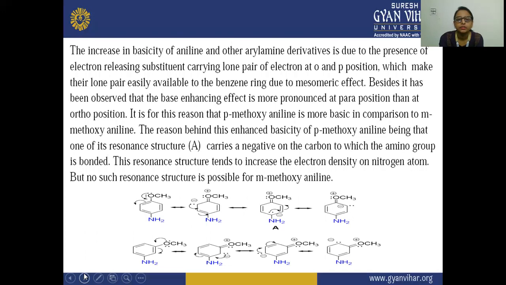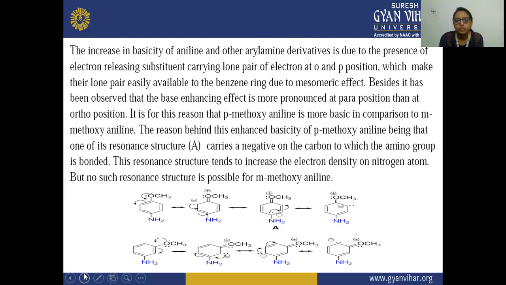Now, the increased basicity of aniline and other arylamine derivatives is due to the presence of electron releasing substituents carrying a lone pair of electrons at the ortho or para position, which makes their lone pair easily available to the benzene ring due to the mesomeric effect. Besides, it has been observed that the base enhancing effect is more pronounced at the para position than at the ortho position. So here you can see the resonance is happening, and this resonance structure tends to increase the electron density on the nitrogen atom,